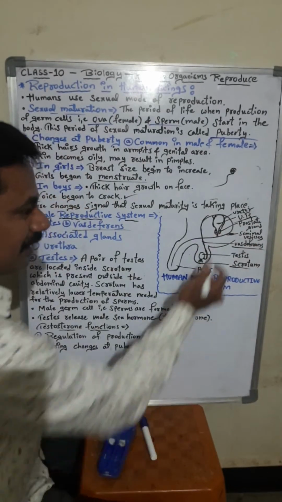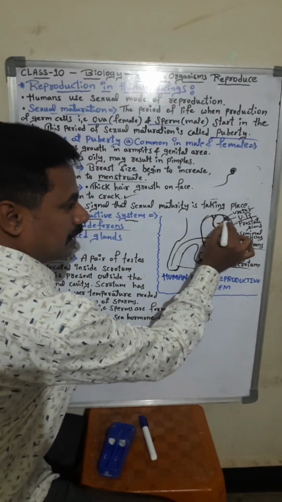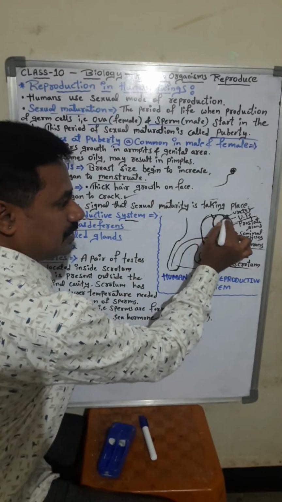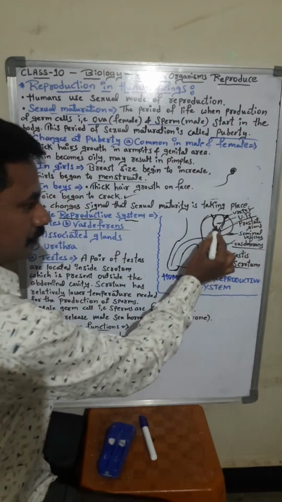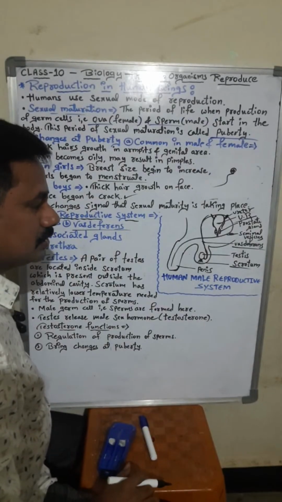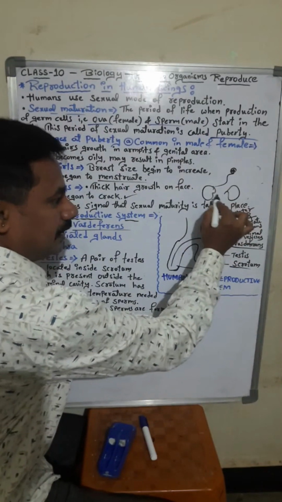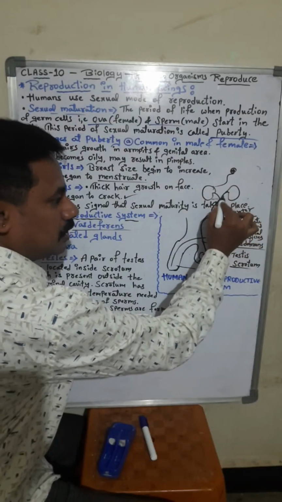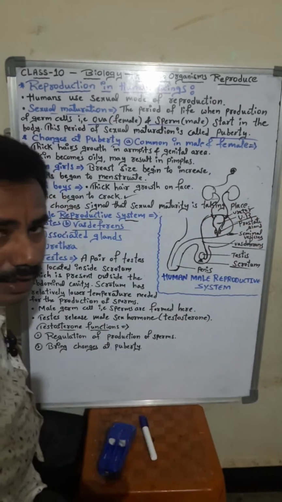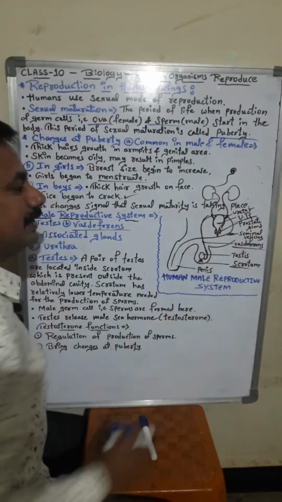Urine will collect here. These pipes which are coming from the sides and connected are the ureters. From the kidneys, these pipes will come. Those are called ureters. So this is the urinary bladder.